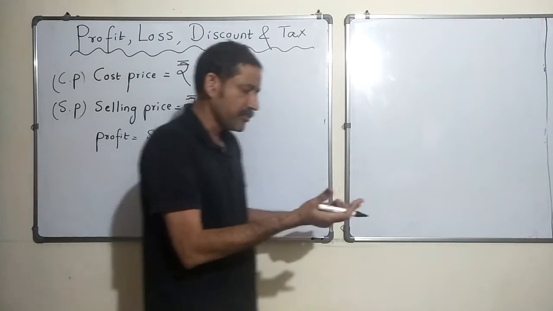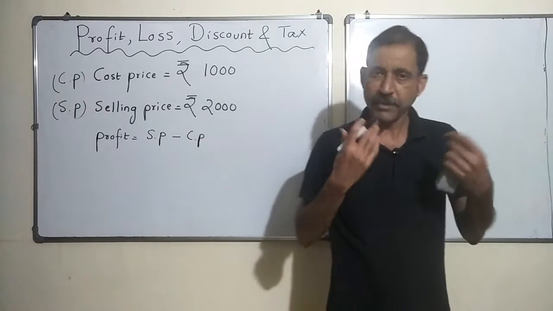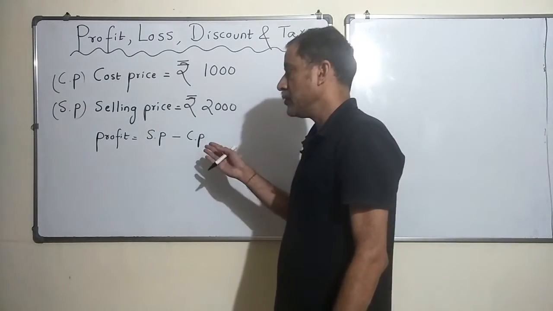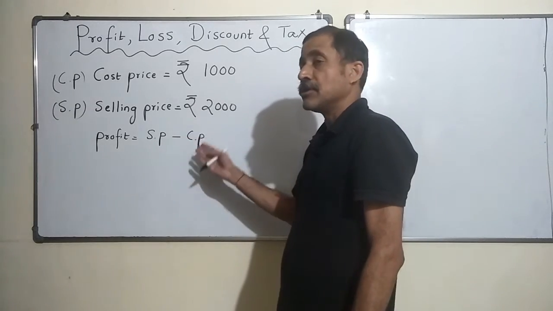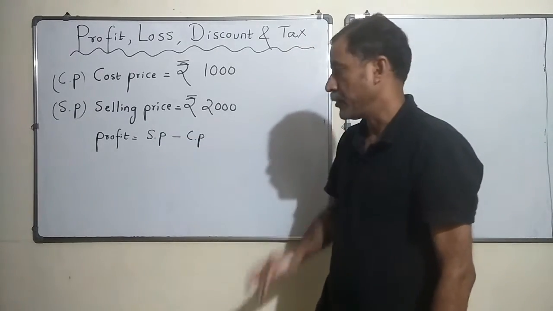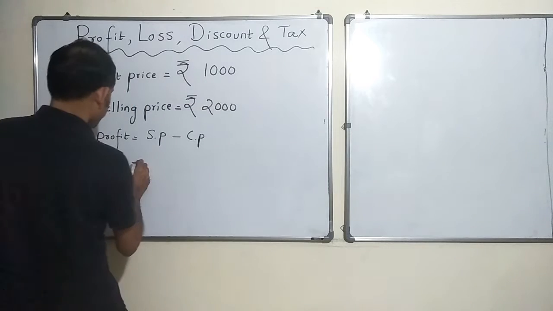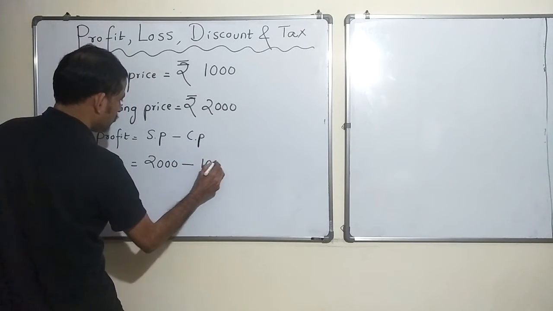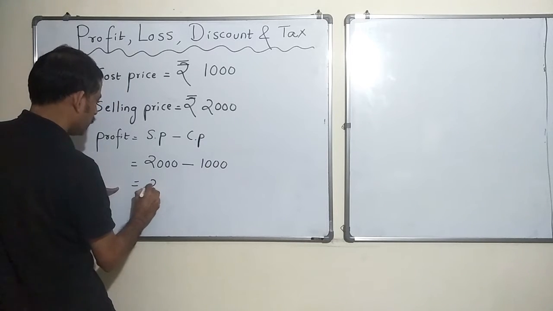I purchased something for 1000 and I am selling it for 2000, so selling price is more than cost price, so I made a profit. This is 2000 minus 1000 is equal to rupees 1000.